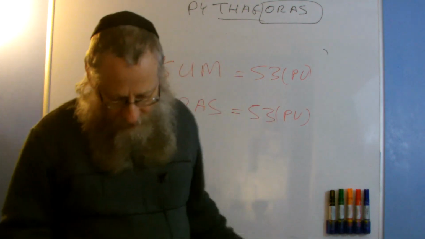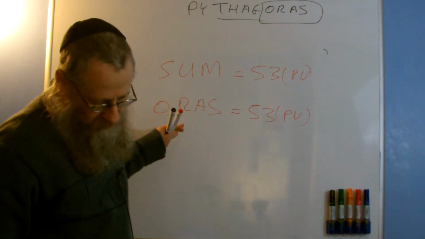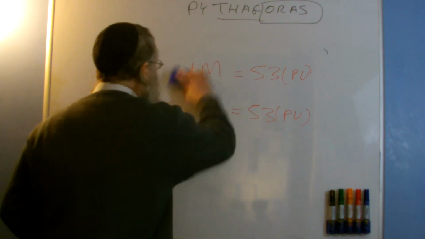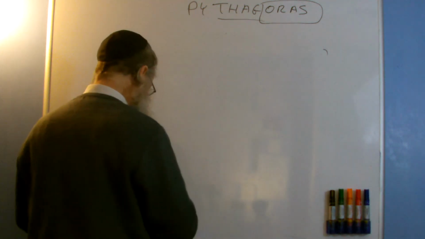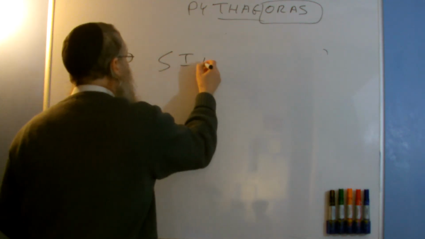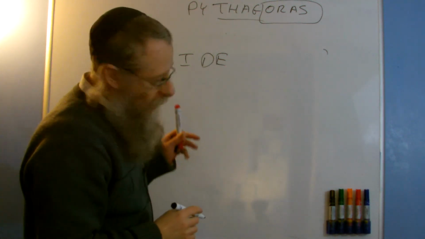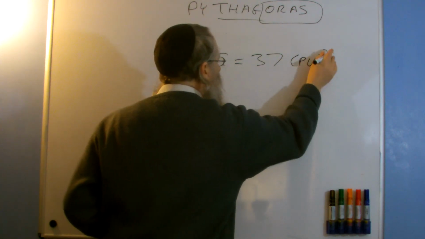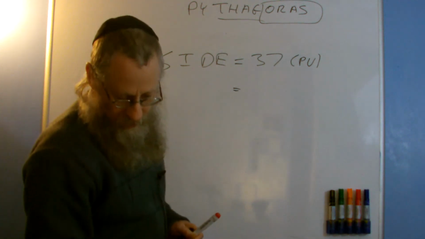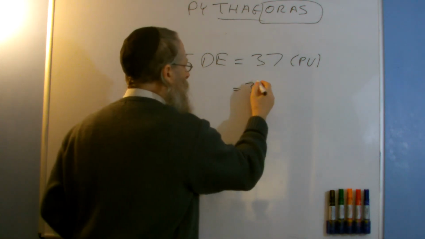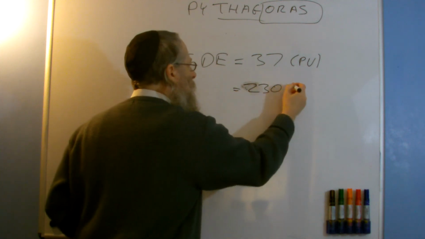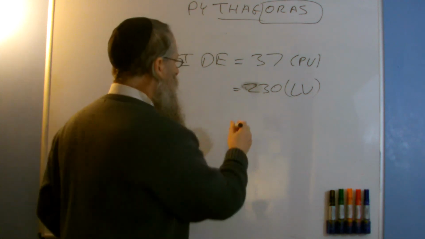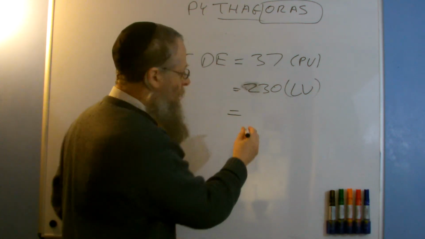Okay, we had pi was actually 770, and just connected with this idea of side, an interesting gematria comes out with the word side. Side, placement value is 37, that's the PV, and it has a large value of 230. 230, large value. And it has a normal value of 118.